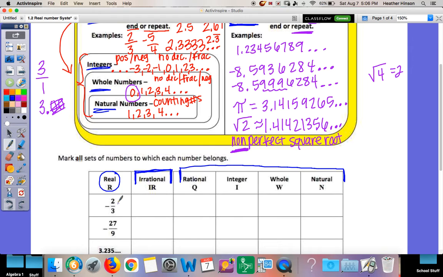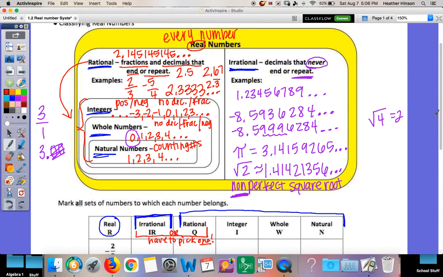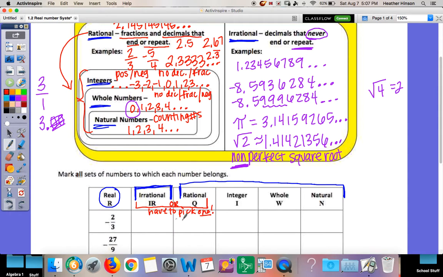Okay, so let's look at this one. Negative 2/3. We got to decide: is negative 2/3 irrational or rational? You have to pick one of these. Just one and only one. Rational or irrational? Where would a fraction fall? If I go back up to my table, a fraction is on my rational side. So negative 2/3 is a rational number.